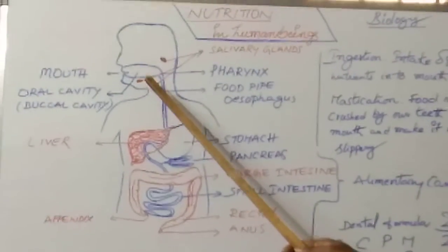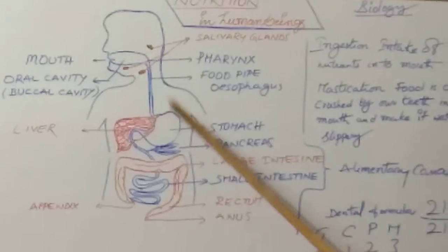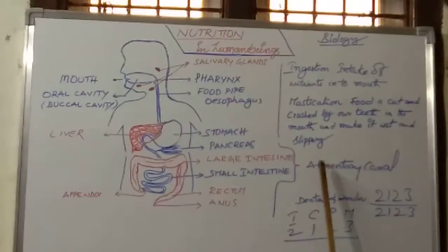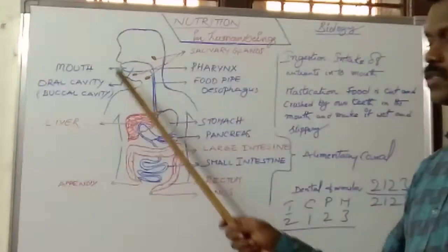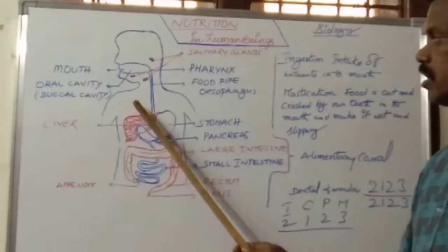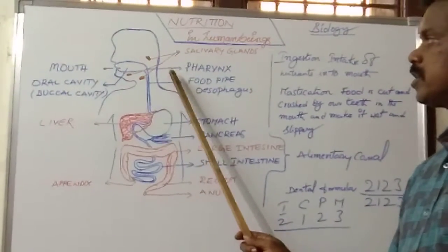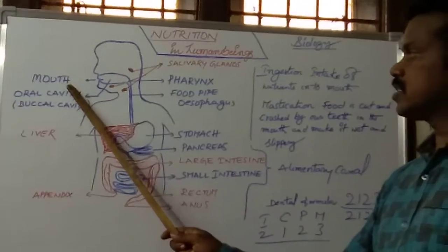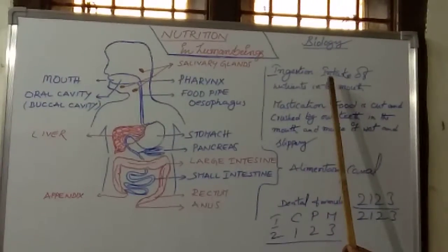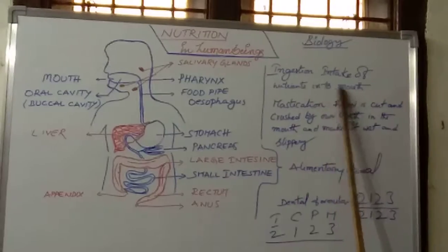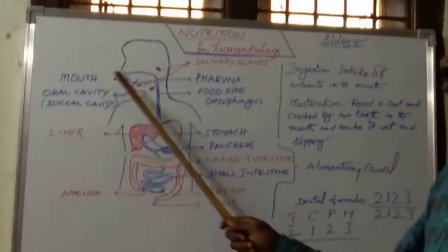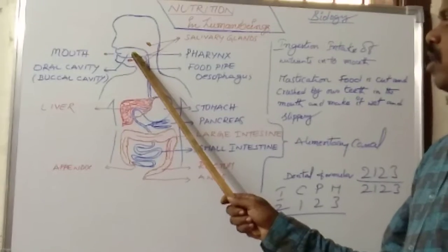The tube-like structure extending from the mouth to the anus is called the alimentary canal. In the alimentary canal, many parts are there, and each part has a specific role in the digestive process. The mouth's function is intake of the food material, otherwise intake of nutrients into the mouth, known as ingestion. Clear? The mouth opens into the oral cavity.